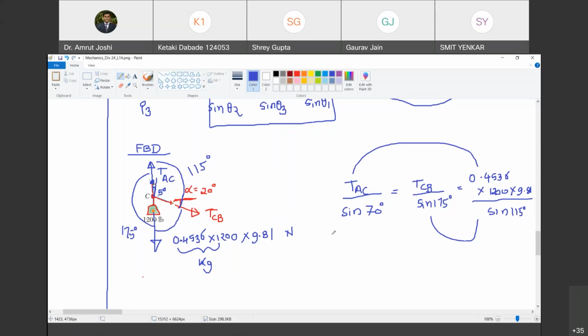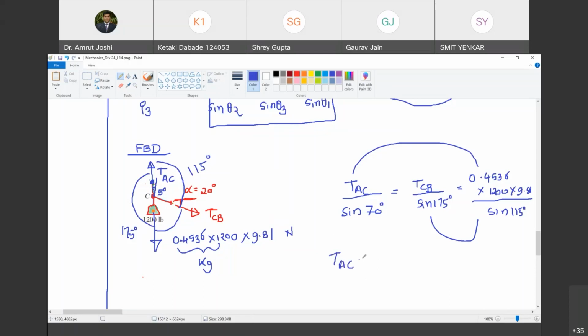So how much is TAC? It is 0.4536 multiplied by 1200 multiplied by 9.81 divided by sine of 115 degree multiplied by sine of 70 degree. So I got it as 5536.48.